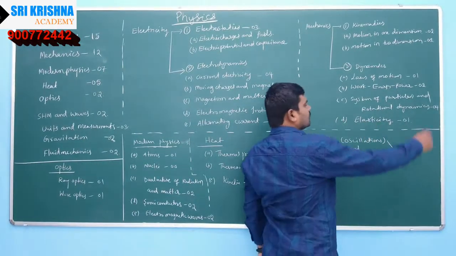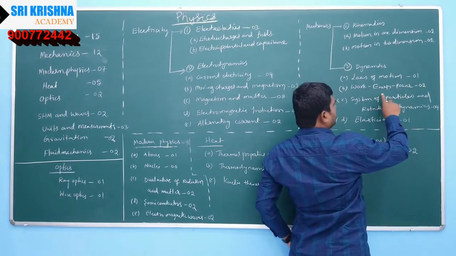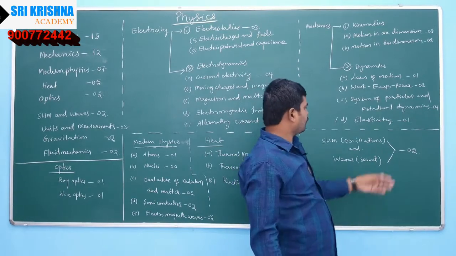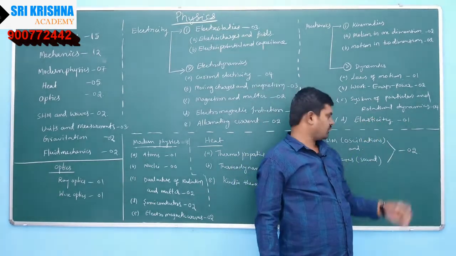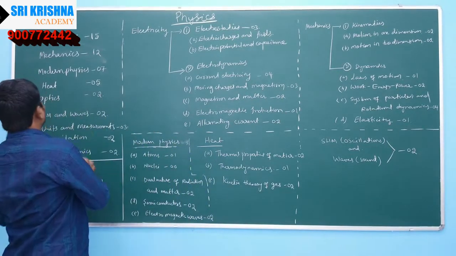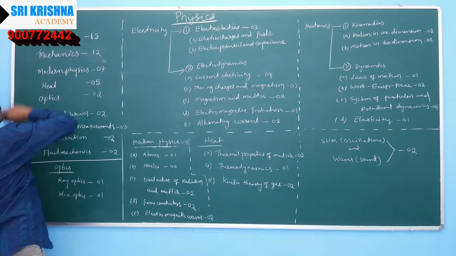Accordingly questions will be given. From laws of motion 1 question, from work energy power 2 questions, system of particles and rotatory motion 4 questions, and elasticity 1 question.